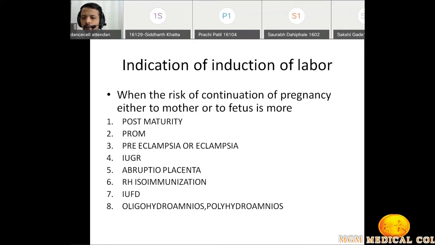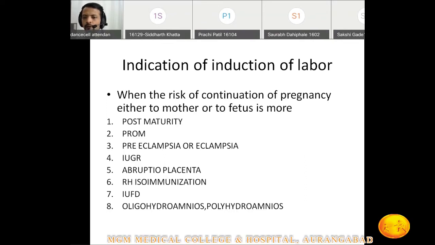If they are having severe preeclampsia or eclampsia and the pregnancy is term, or it may be a preterm pregnancy also, we have to induce the labor for the benefit of the mother. In that case we can ignore the baby also. That depends upon the indication for which we are inducing the labor.